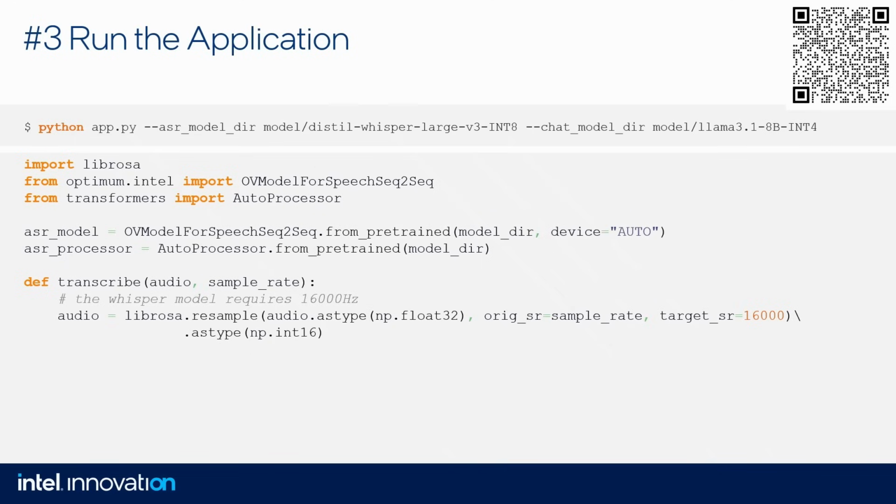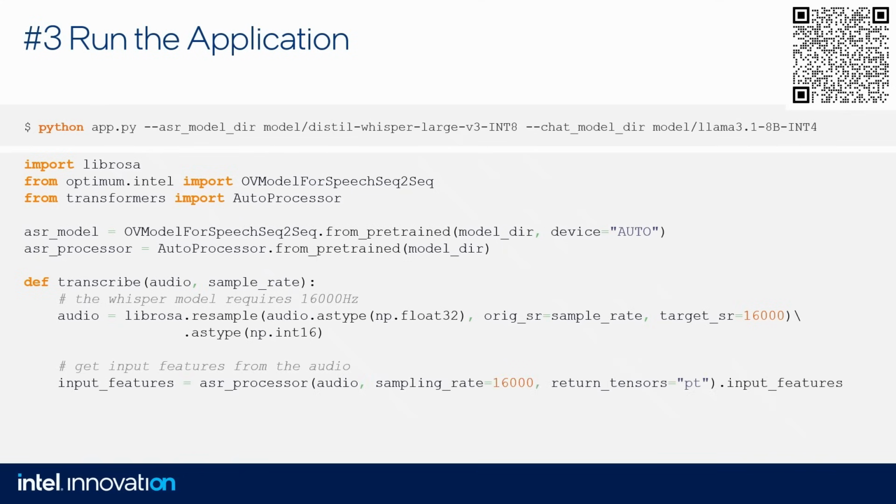Good. And the transcription function looks like the following. First, what we need to do is simple pre-processing. We need to resample our audio, because the Whisper model was trained with a 16 kilohertz sampling rate, and we need to do the same for our input, otherwise Whisper won't work for us. So we are resampling the audio. Then we use our ASR processor for pre-processing, where we get input features of this audio. And then we use the generate function from the ASR model, giving it the input features and getting the transcription. That's all. And then we return it.